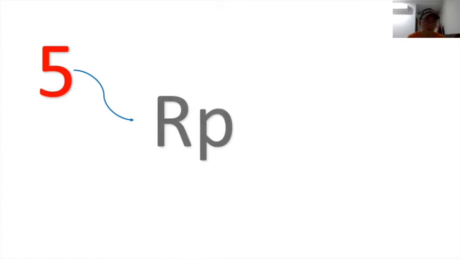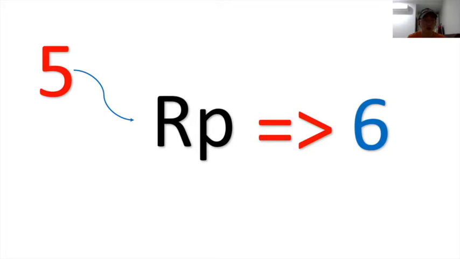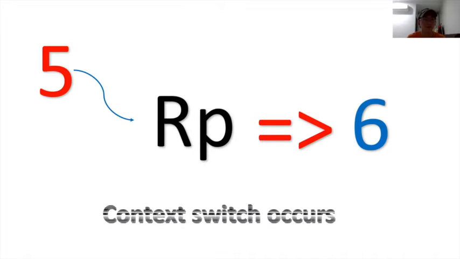In the process, the 5 is copied to the register RP, and RP is incremented to 6. After the increment and before the execution of the next line, a context switch occurs and the code jumps to the consumer code.